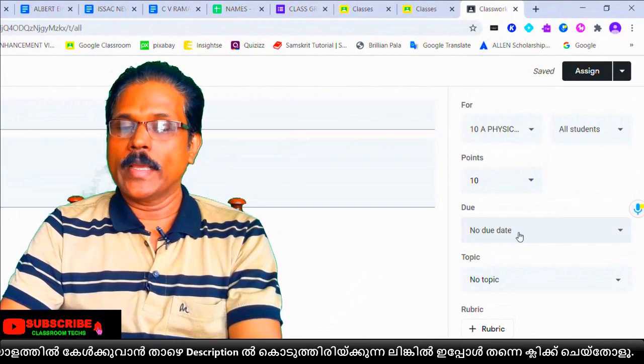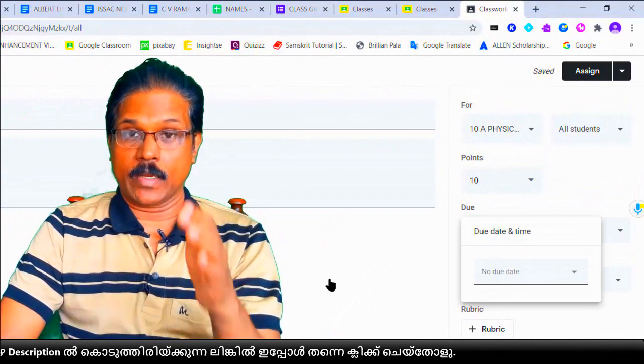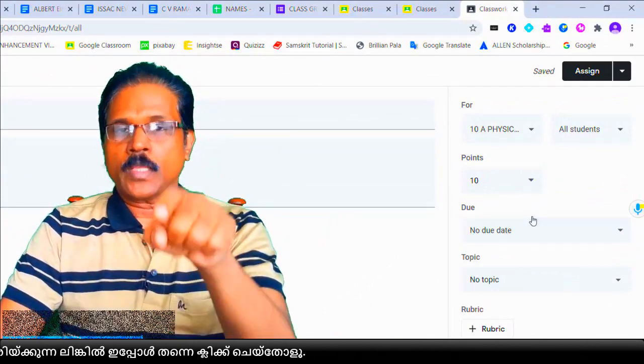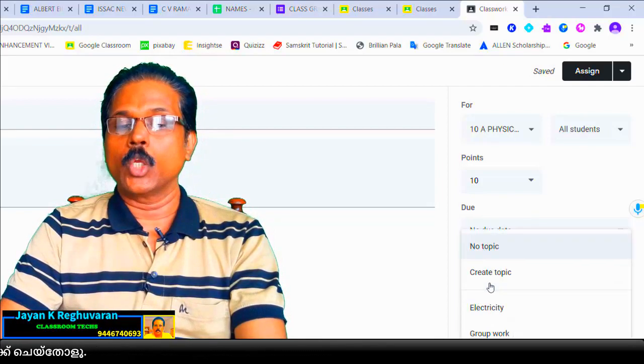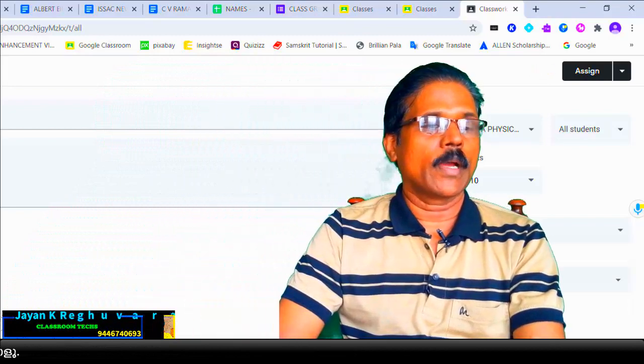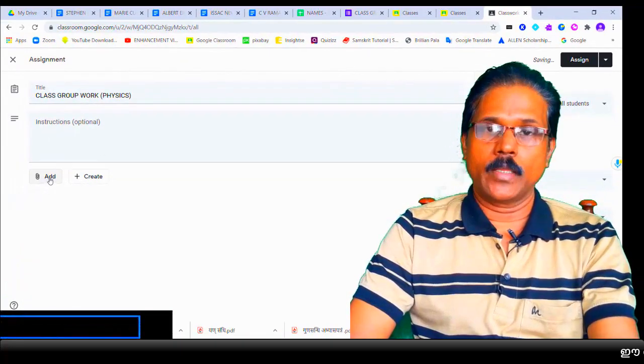So new due date is there. You can give the date of whenever you are doing the group work, that date we can give here, and in the topic we can take a group work. And now we have to add. You know how to add the Google form.